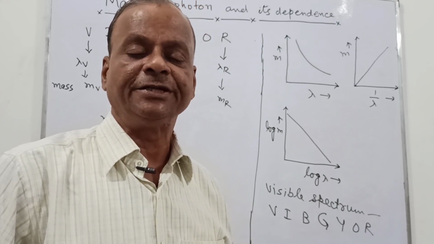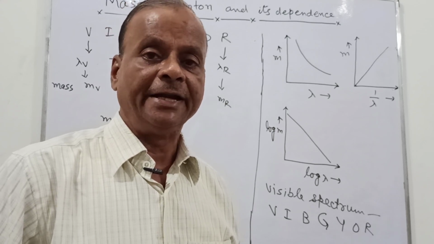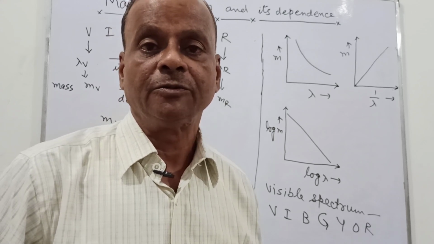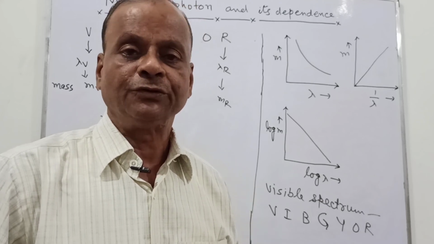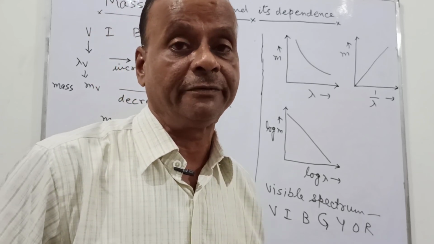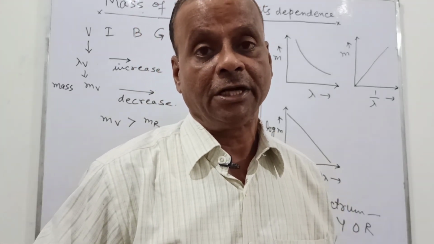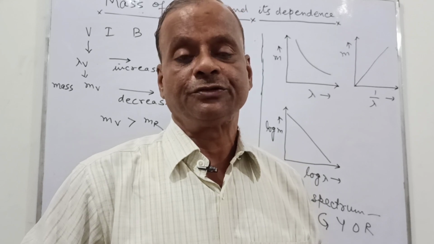So that shows the variation of mass with velocity and the variation of mass with wavelength. So this is about the mass of the photon. There may be some more discussion on this, so you may also find it in the relevant books and study them.